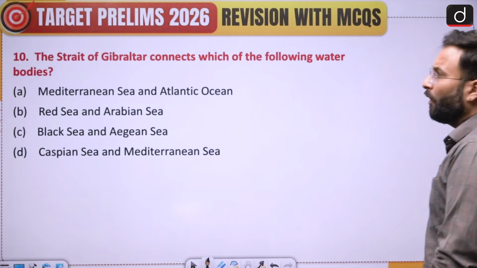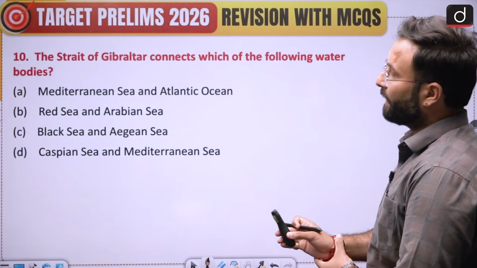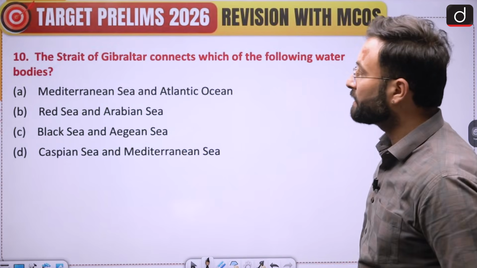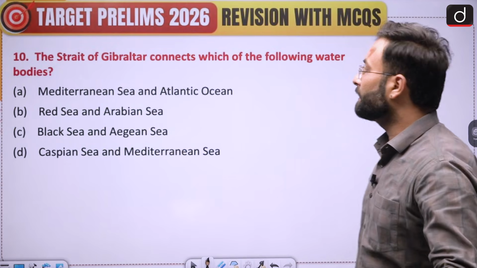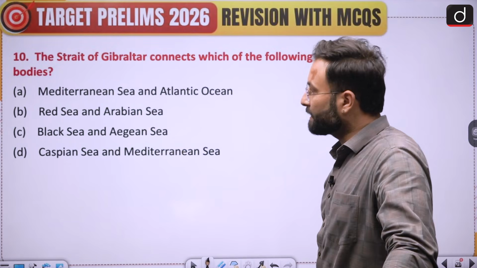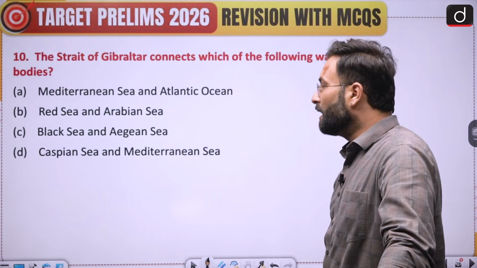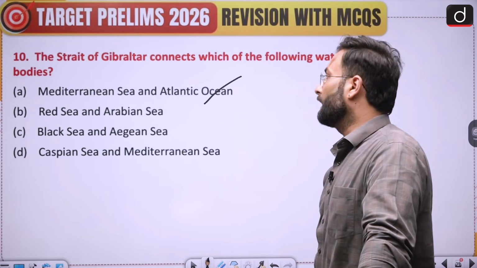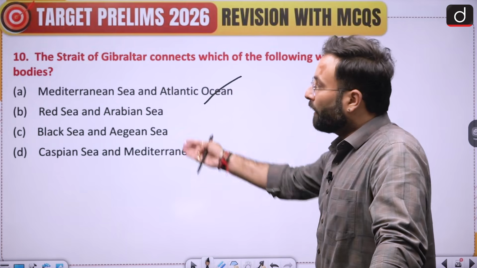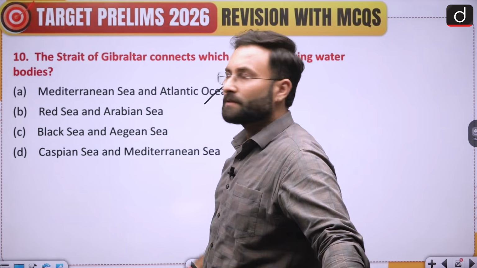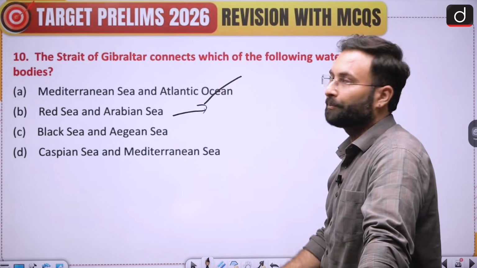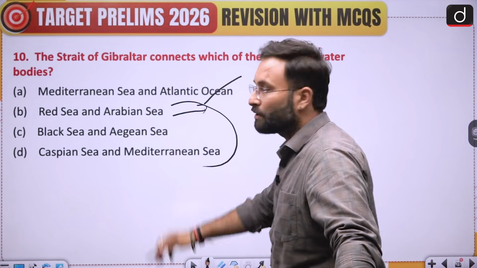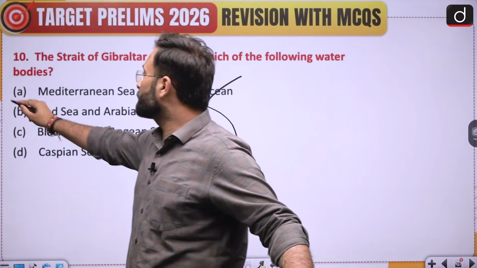Okay. Now last question, question number 10. The Strait of Gibraltar connects which of the following water bodies? Mediterranean Sea and the Atlantic Sea, Red Sea and Arabian Sea, Black Sea and the Aegean Sea, Caspian Sea and the Mediterranean Sea. Option A is your right answer, that is Mediterranean Sea and the Atlantic Sea. Okay. Now these are the areas where you can look if there is a strait which is connecting these regions. So you can give your answer to me in the comment box. Other than that, option A is your right answer.